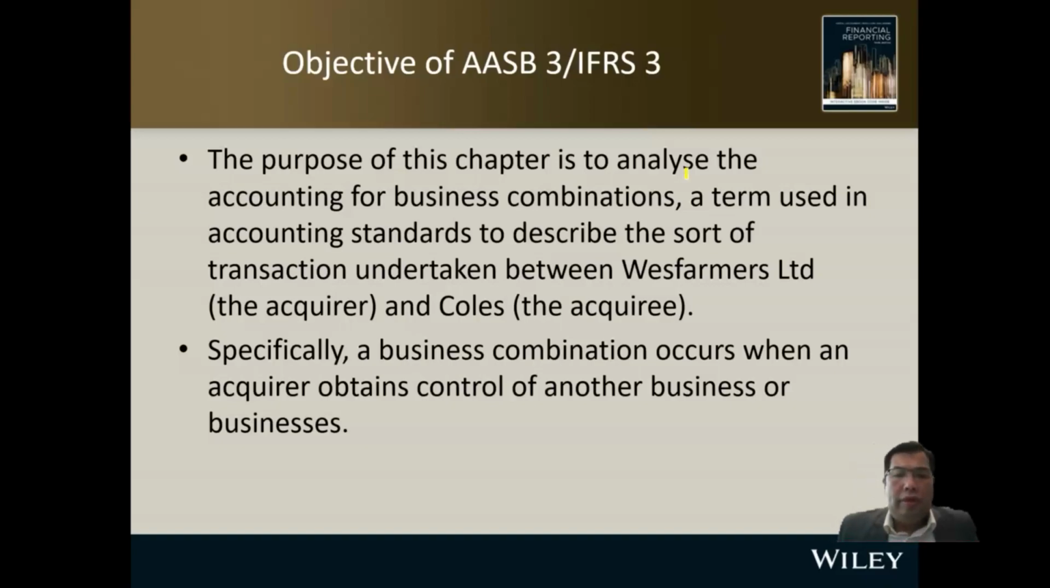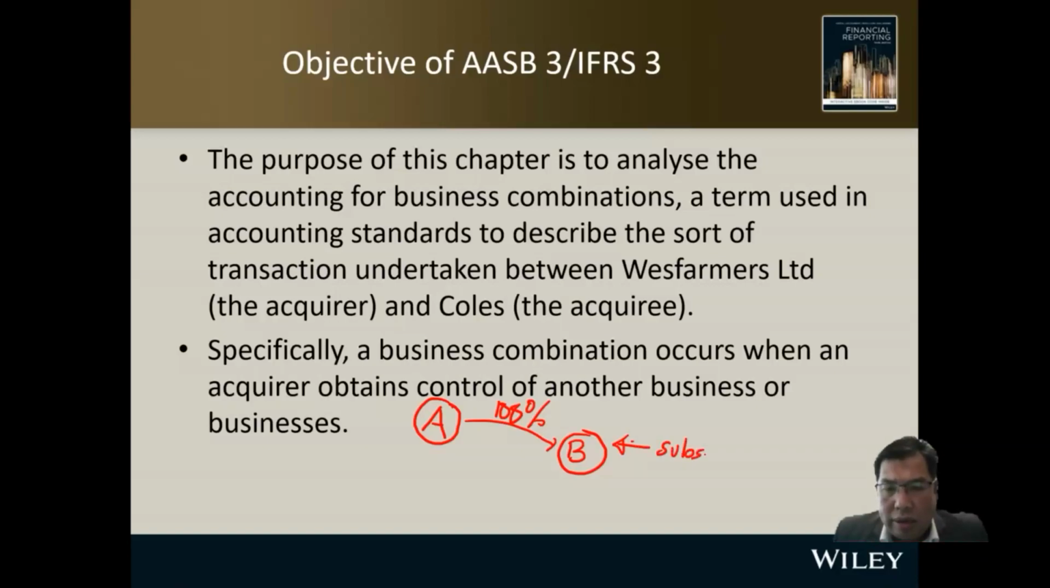Specifically, a business combination occurs when an acquirer obtains control of another business or businesses. This is a common situation when you expand your business: you acquire another company. For example, A is your company. A acquires another company B. Maybe you acquire 100%, you bought all the shares. So A acquires or controls 100% of B. B now is known as the acquiree, or we call it a subsidiary.